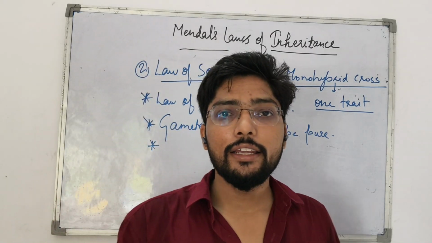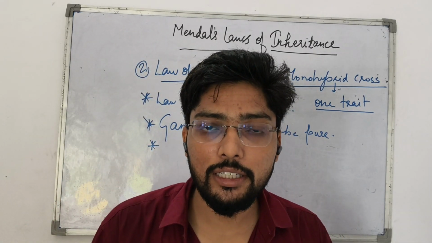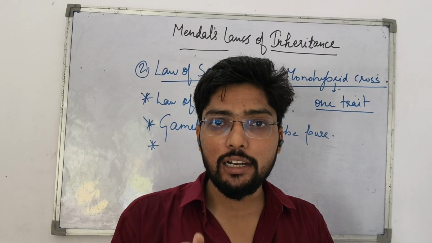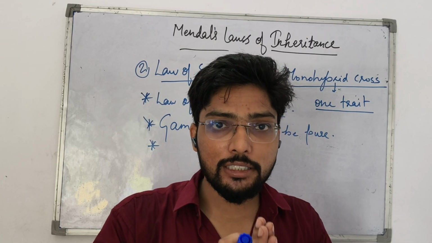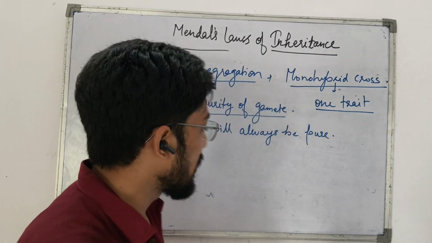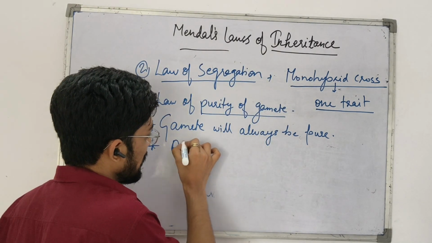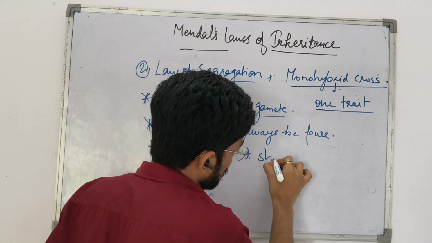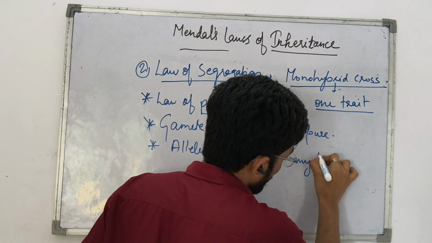And alleles do not show any blending, which means the alleles or the factors always occur in pairs, but when they separate from one another, they do not show any type of blending.